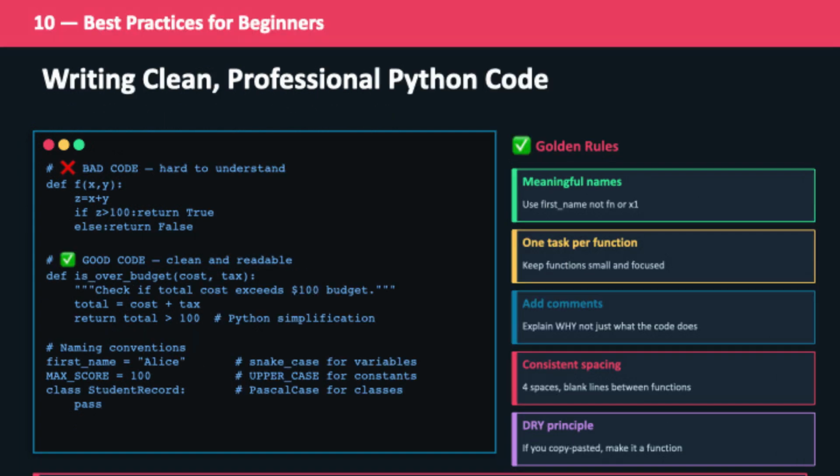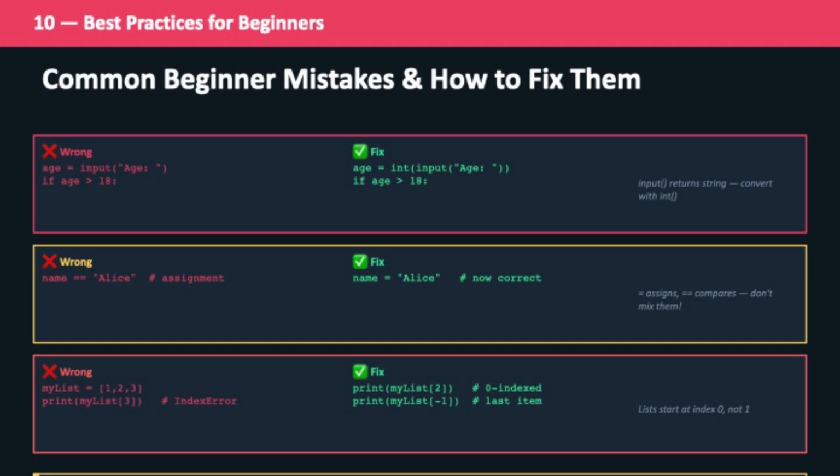way. At this point, it's not just about making code work, it's about making it readable and professional. Clean code is what makes you stand out as a developer. Every beginner makes mistakes, and that's part of the process. The key is learning how to identify and fix them quickly. This is where real growth happens.